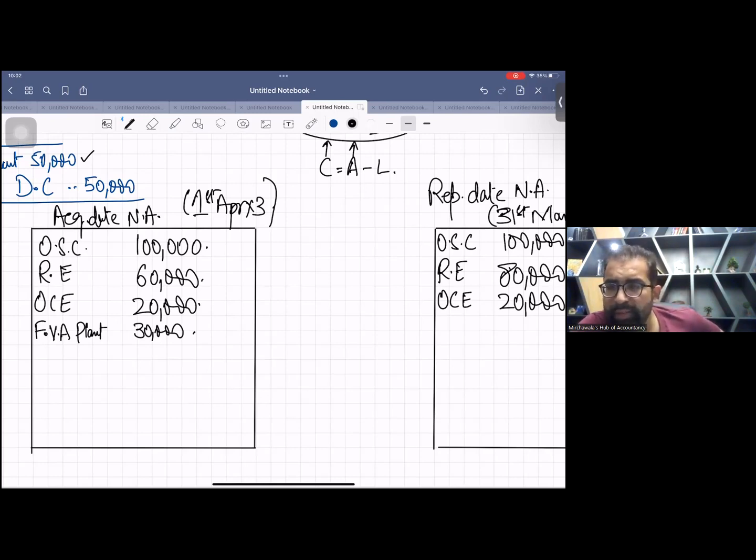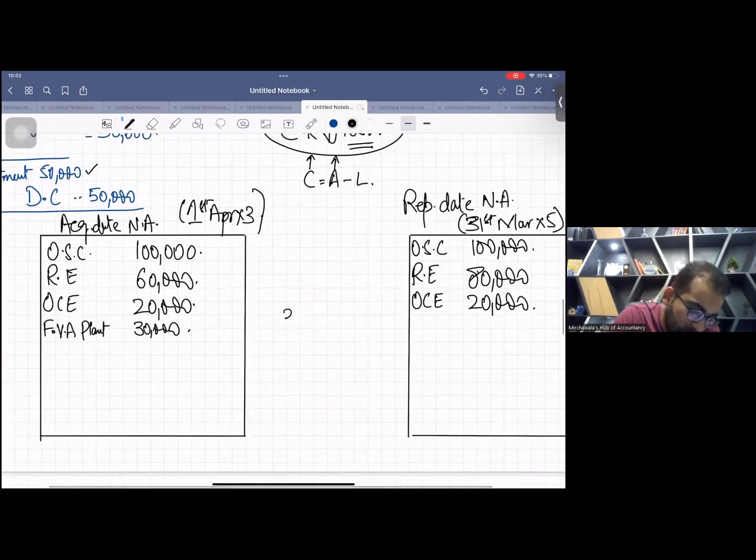So there is a finite life. The finite life of this plant is 5 years. So in the next 2 years, there will be some depreciation of 30,000 divided by 5 years, which gives you 1 year depreciation of 6,000, multiplied by 2. So there is a 12,000 depreciation, right? So 30 minus 12, the fair value adjustment here will be 18,000.